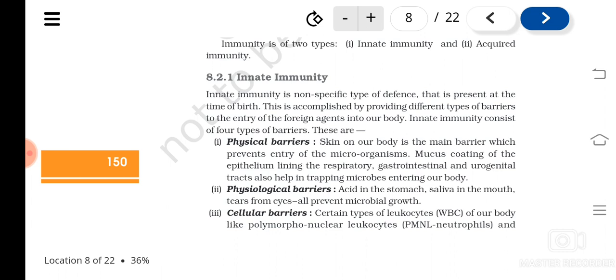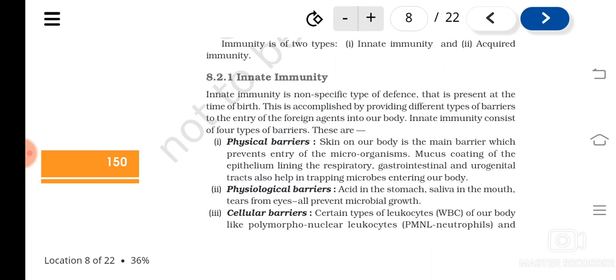Then the mucus coating of the epithelium lining of the respiratory, gastrointestinal and urogenital tracts also helps in trapping microorganisms. We have studied that some of the epithelial cells in these tracts have mucus secreting cells.